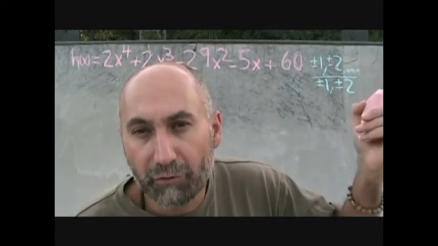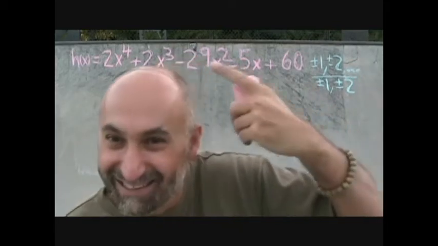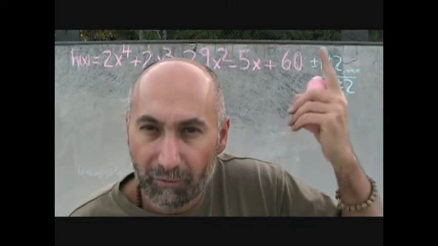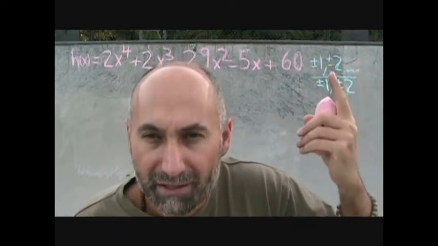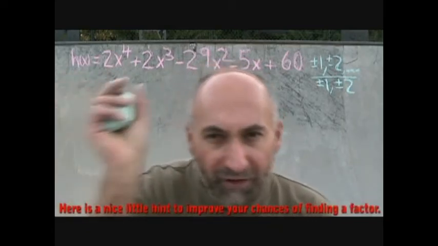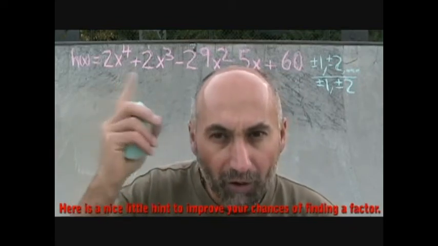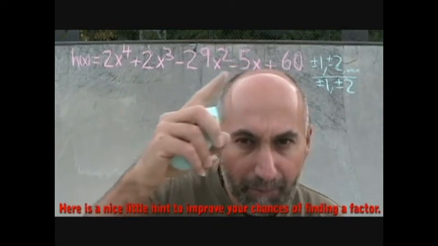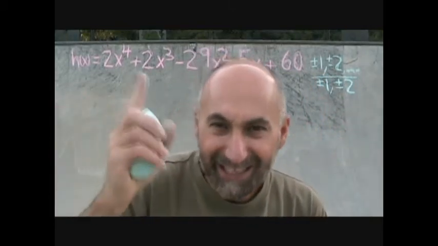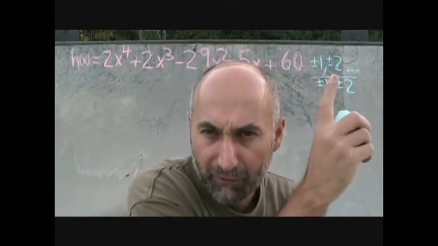Now, there's a whole bunch of numbers there. We're not going to start off with plus or minus 60, right? Because that's going to be crazy. You always start off with the smallest number. You always start off with plus or minus 1 or plus or minus 2. Sometimes, the more of this you do, you can sort of see through the coefficients what's going to work. There are tricks to this, right? If all the coefficients are positive, then a positive factor is not going to work because it's not going to kill any of the coefficients. So you're going to try the negative factors first, right?